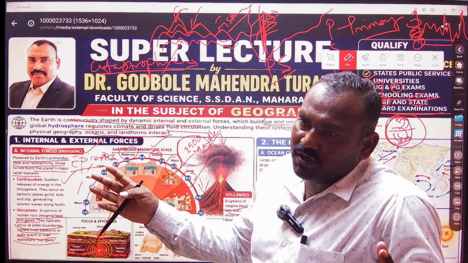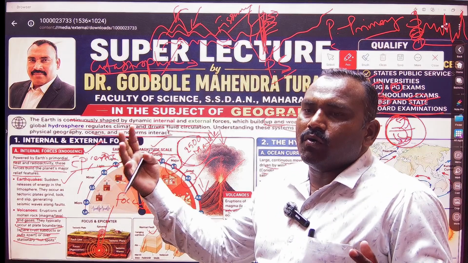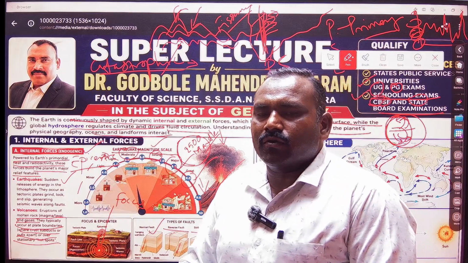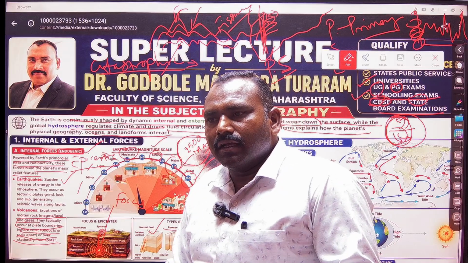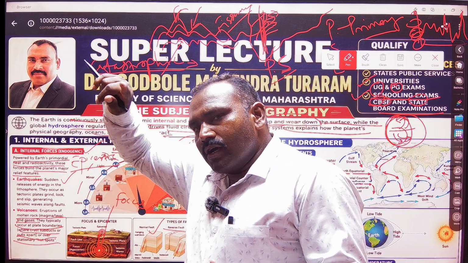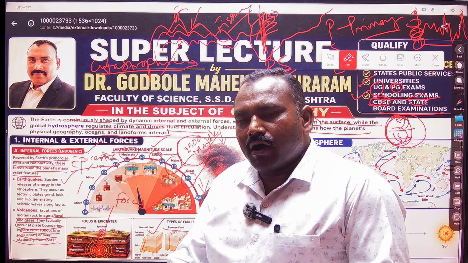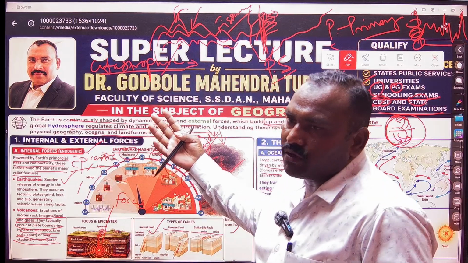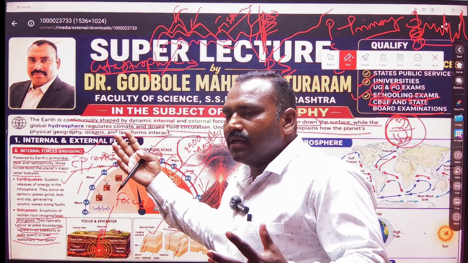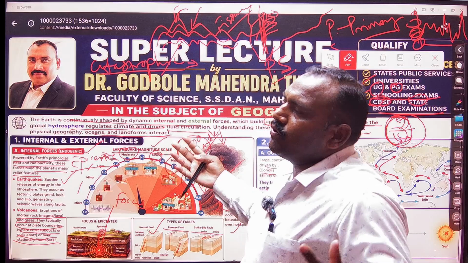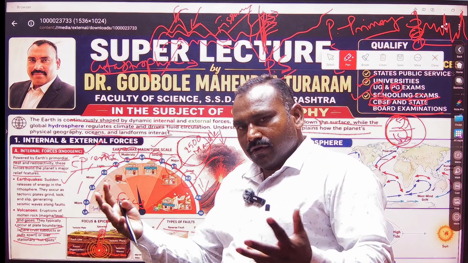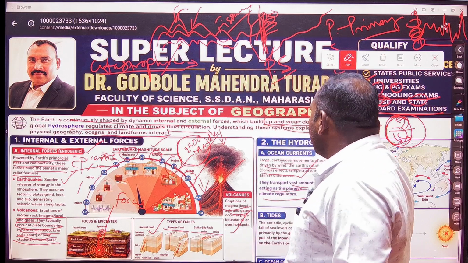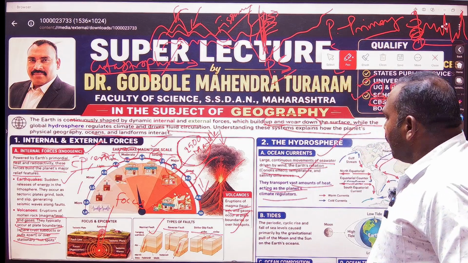Means the ocean water is very important, either to form the different currents or different wind systems on the surface of the earth, and ultimately the clockwise winds bring the moisture from the Arabian Ocean towards the northwestern side of the Indian subcontinent, and we Indians get a good quantity of precipitation or rainfall. That is the hydrosphere. The tide is also important.